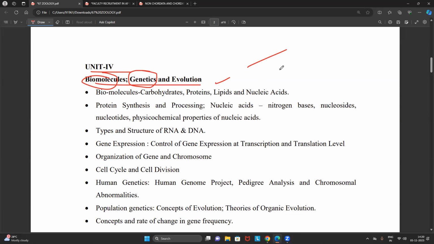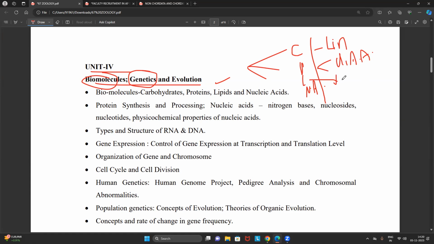Now focus. Biomolecules, what we have to focus on, again, like the biochemistry syllabus, we have to focus on the chemistry of carbohydrates, proteins, lipids, nucleic acid. Previously in the biochemistry analysis, I have done a very clear analysis. In the carbohydrates, we have to focus on the linkages. In the proteins, we have to focus on the classification, amino acids, and numericals related to it. And when it comes to lipids, I told you, right? Glycolipid, sphingolipid, phospholipid, different types of lipids, their linkages, everything. But it is pure chemistry.